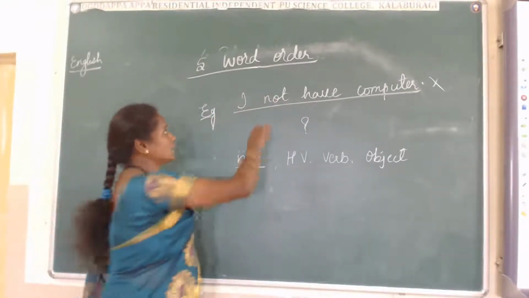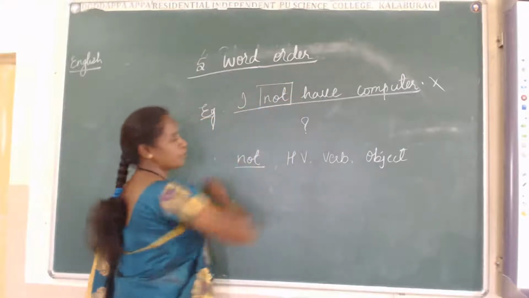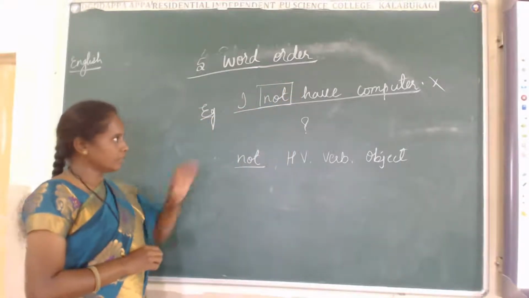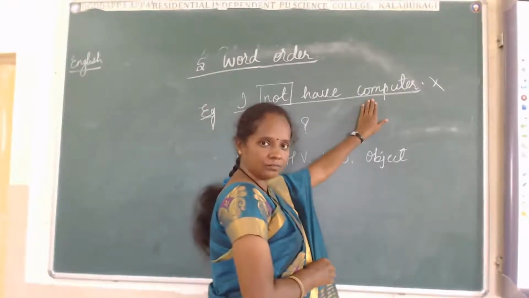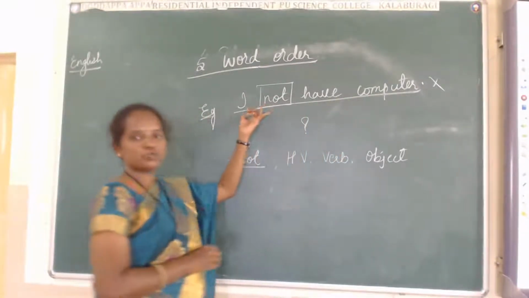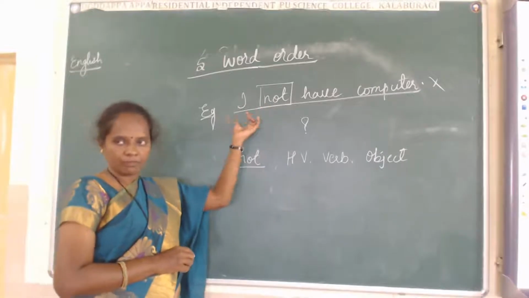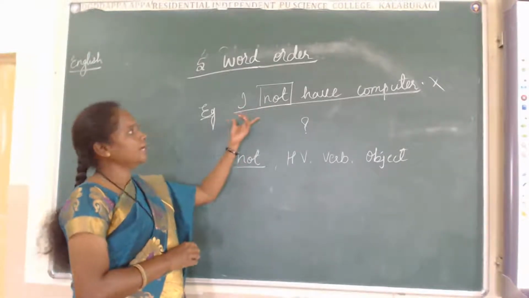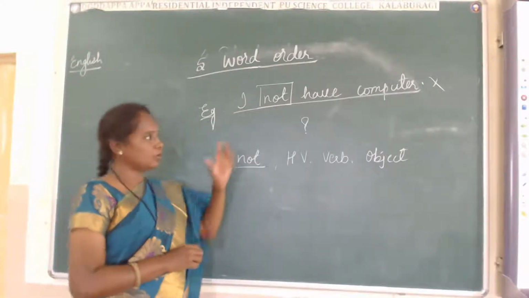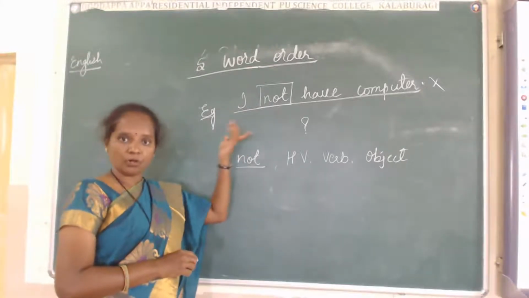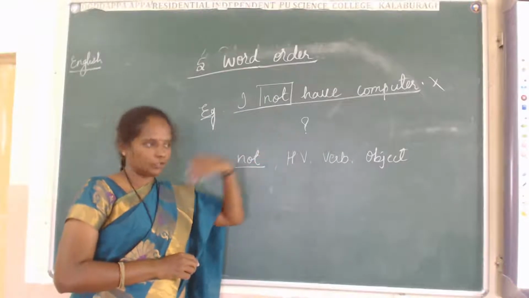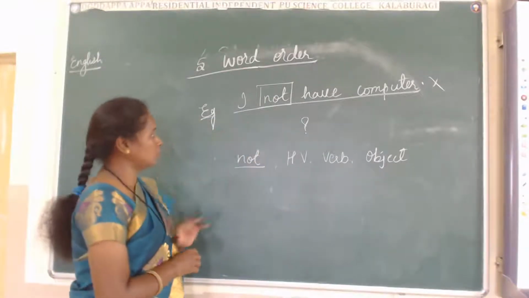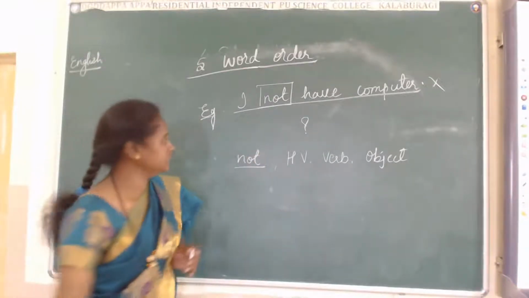And where we have to use not, this is very important here. Whether we have to use it after the helping verb or after an object. While talking, what we do, I not have a computer, I not have a bicycle, I not have knowledge of science. While talking, we make the same mistakes, but what is the correct sentence here?